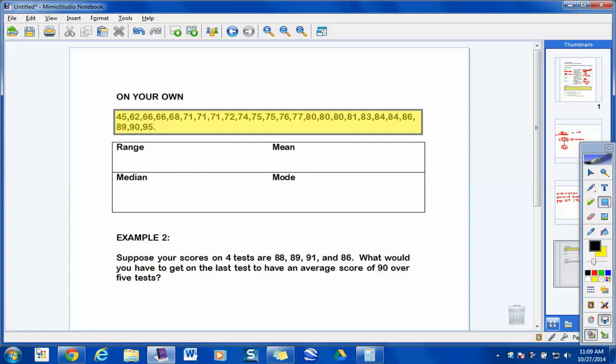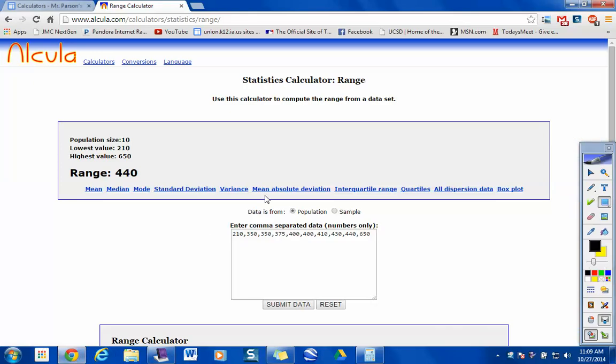Values I need to plug in. So we'll go ahead and clear this out. How many 66s are there, gang? Is there 2 of them? 71s. 72, 74, 75.